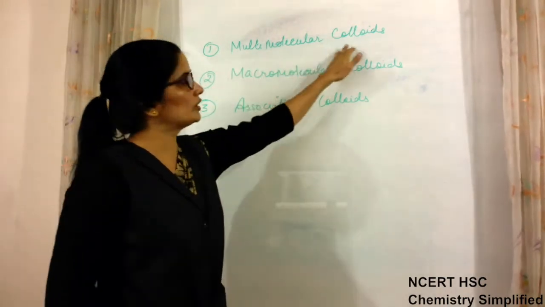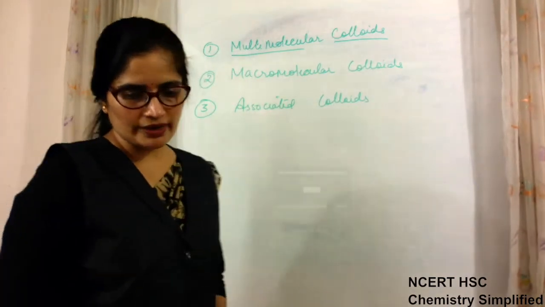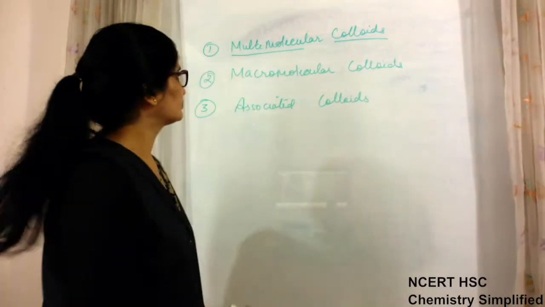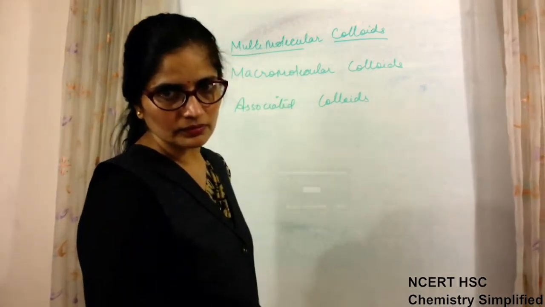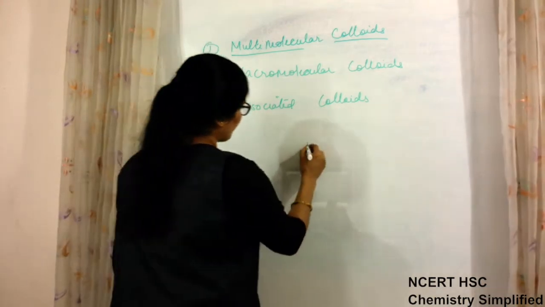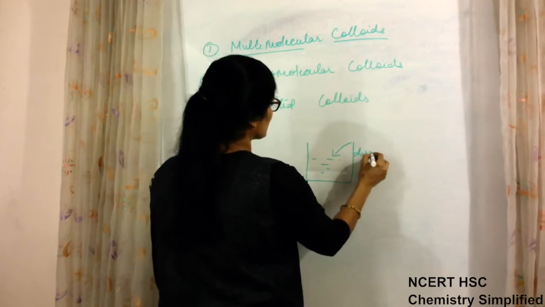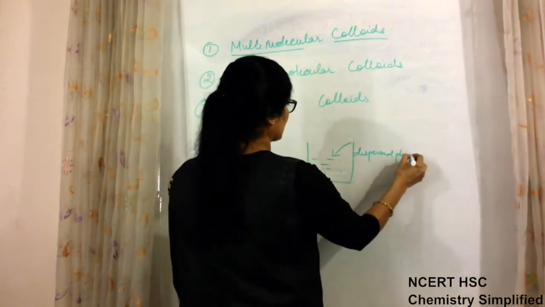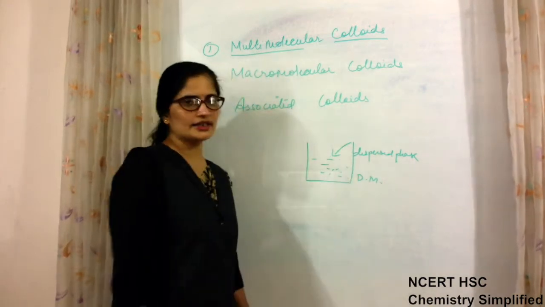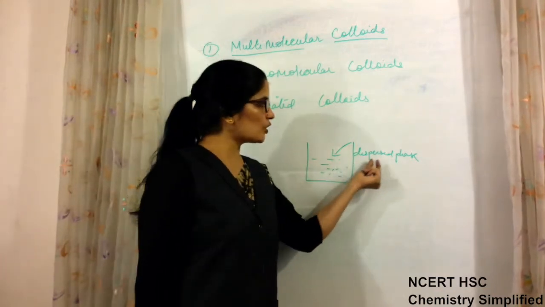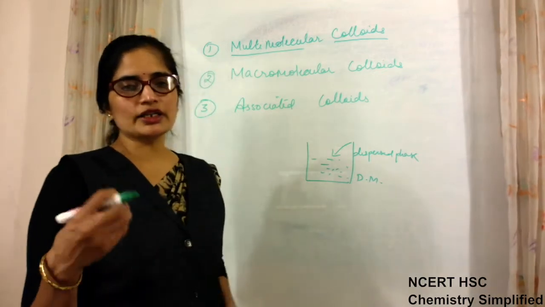Now, multimolecular colloids. Multimolecular colloids are the type of colloids in which, when we are forming a colloidal solution by dissolving dispersed phase in dispersion medium, this is dispersion medium and dispersed phase is added to it, then the particles of the dispersed phase get associated in particles of different size.